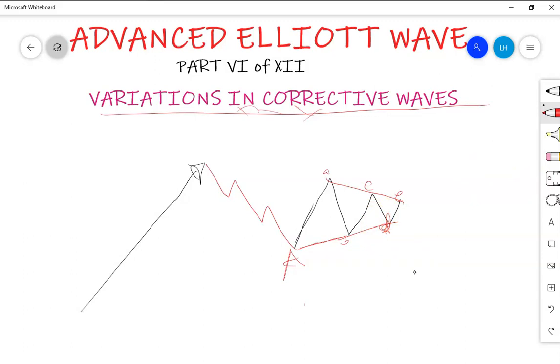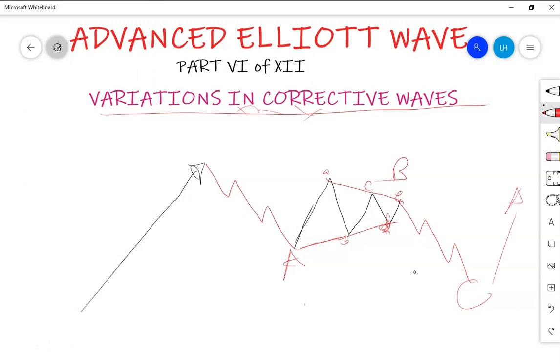So when E is completed, it means the completion of wave B in high degree. Now, what do we expect after this B? After wave B, we expect the 1, 2, 3, 4, 5 to the downside, and this will be the completion of wave C in high degree.